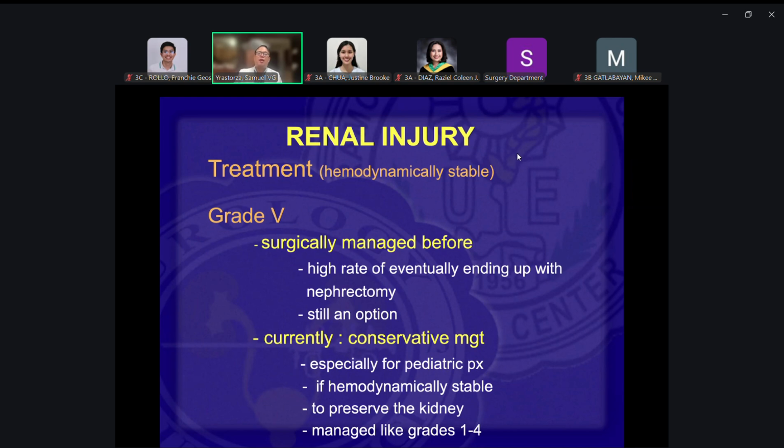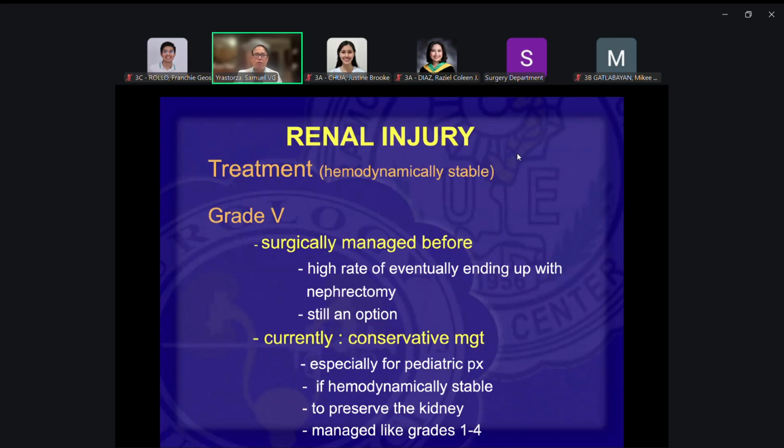Nephrectomy meaning taking out the kidney. In these cases, studies have shown that if you try conservative management, the kidney can heal itself over time and get back to function. Probably not as good as before, but at least you retain some function.